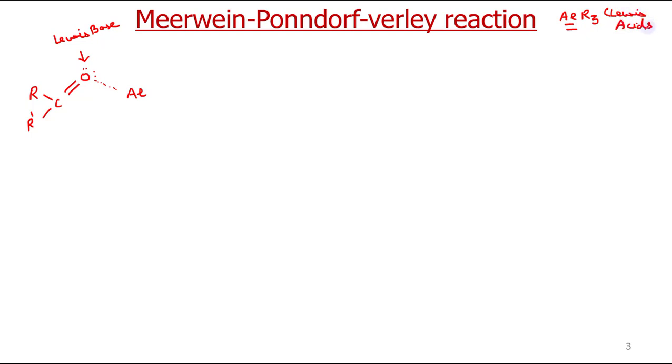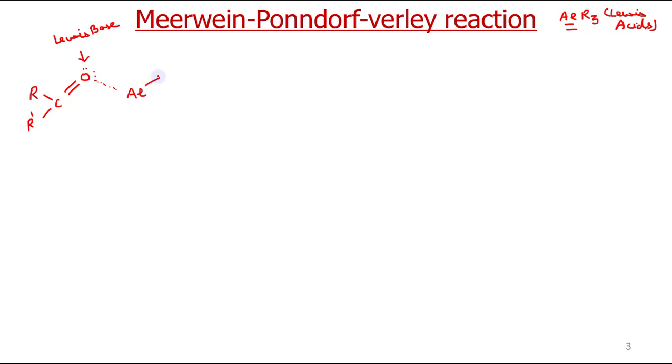Those compounds which can donate a lone pair of electrons are Lewis bases, and those which can accept electrons are Lewis acids. So aluminium isopropoxide acts as a Lewis acid, whereas the carbonyl compound acts as a Lewis base. The oxygen of the carbonyl and the aluminium of aluminium isopropoxide bind by a Lewis acid base mechanism.